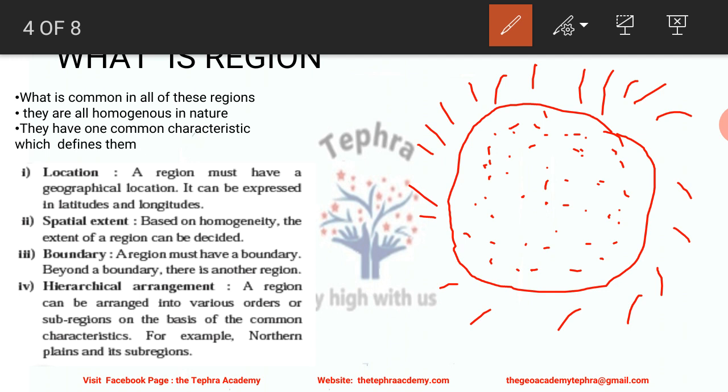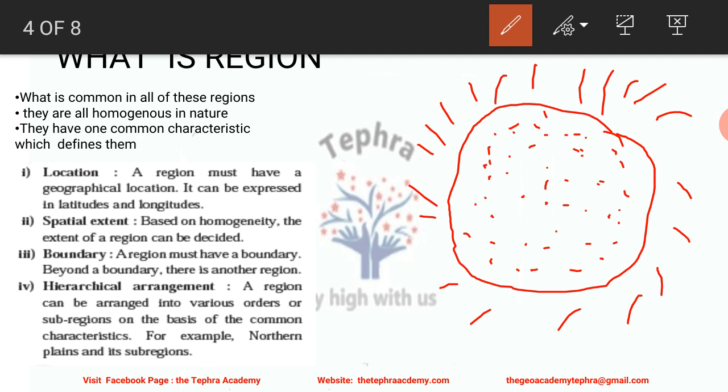It can be a very small location. It can be very small in area. The area is not important, but its location is important. The amount of land or water that the region occupies is not important. It can be very small or it can be a very large area, but it should have a location on the earth. There should be a spatial extent.